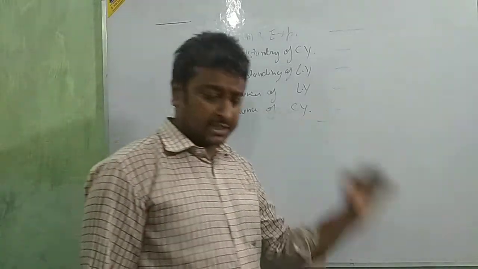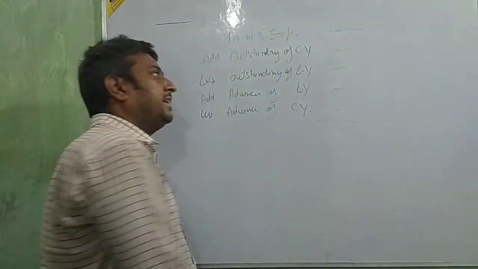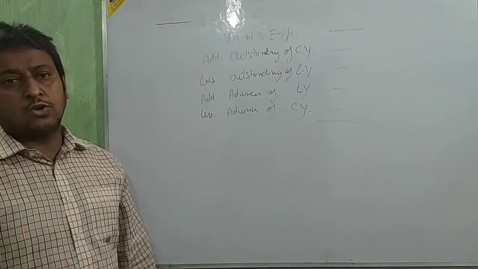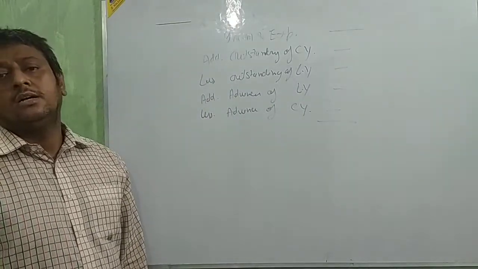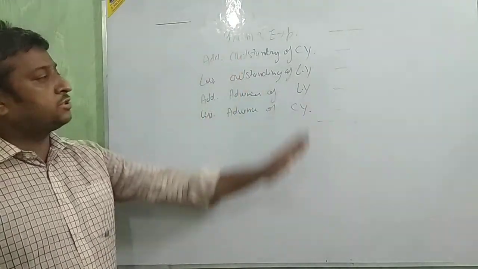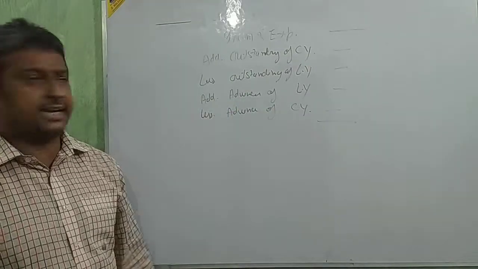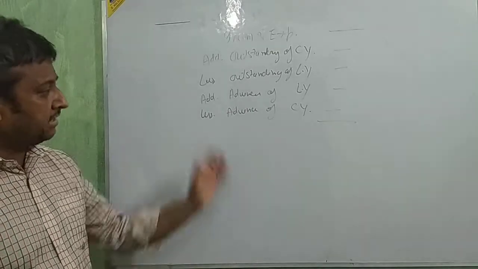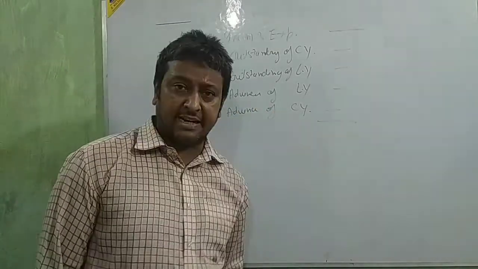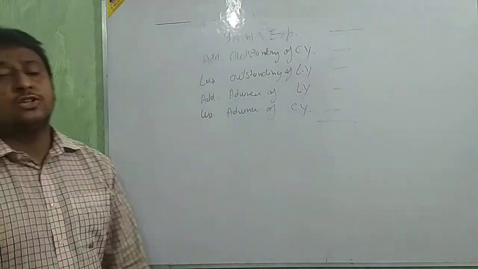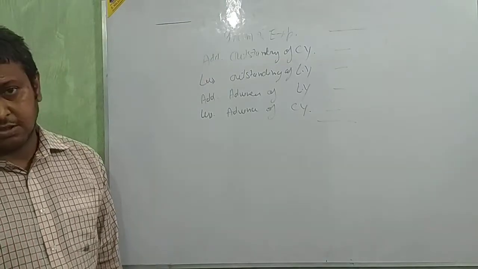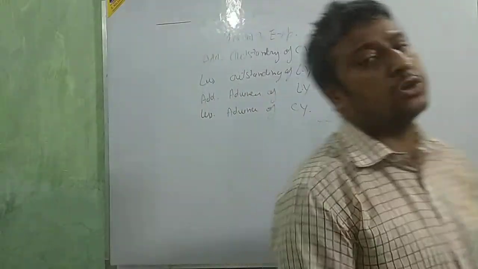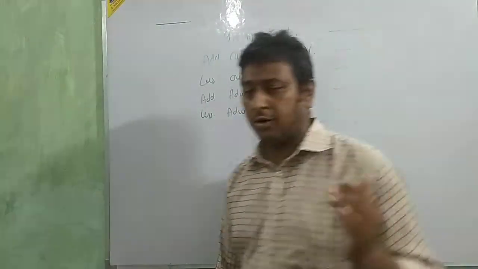Same way, if any expense or income is there, show this income on the income side, and then add outstanding current year, less outstanding last year, add advance last year, less advance current year. If depreciation is there, that depreciation also we are going to show. Okay, clear? And on the time of making the closing balance sheet, some very important points.